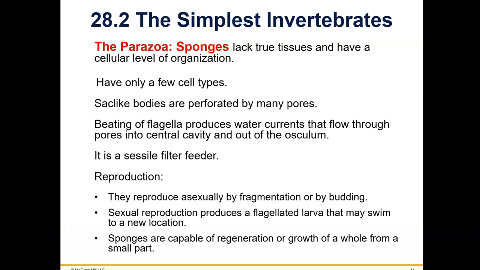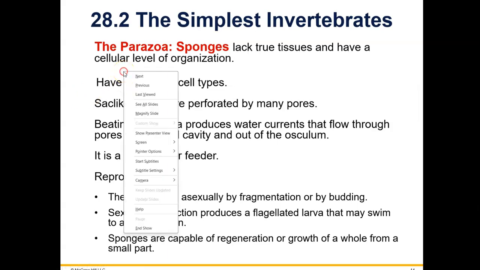We are starting with slide 14, and this is the section on the simplest invertebrates. So it's going to include the sponges, the ctenophora, and the cnidarians. So we'll begin with the sponges. They're called parazoa. Parazoa means they don't have true tissues.